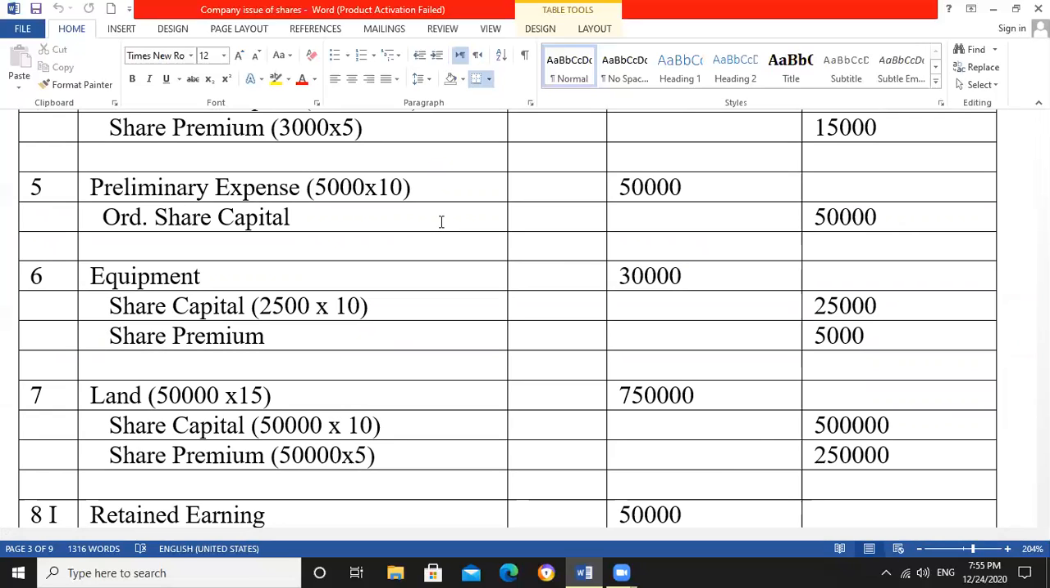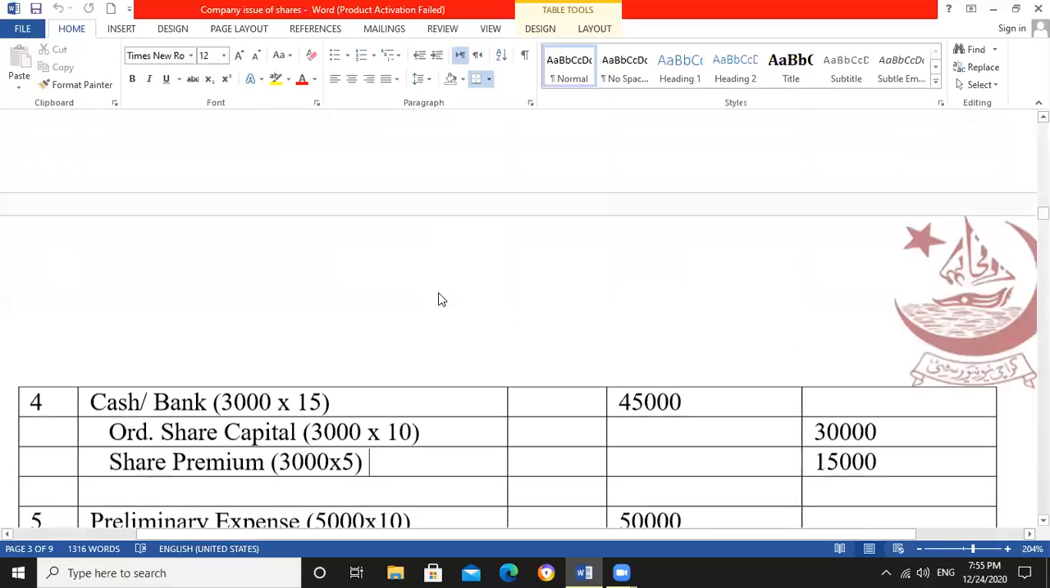So preliminary expenses 50,000 will be debited, and ordinary share capital 50,000 credited, because we are issuing 5,000 shares of rupees 10 each, the amount of which is 50,000. Then the next one is